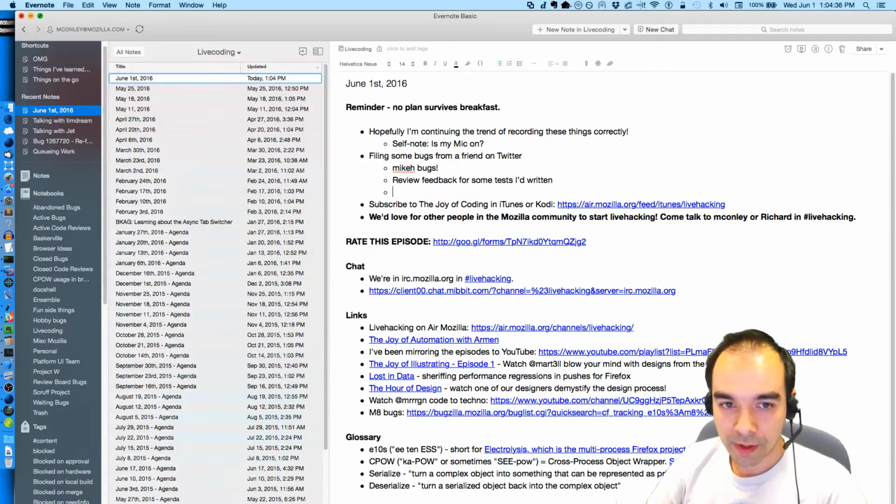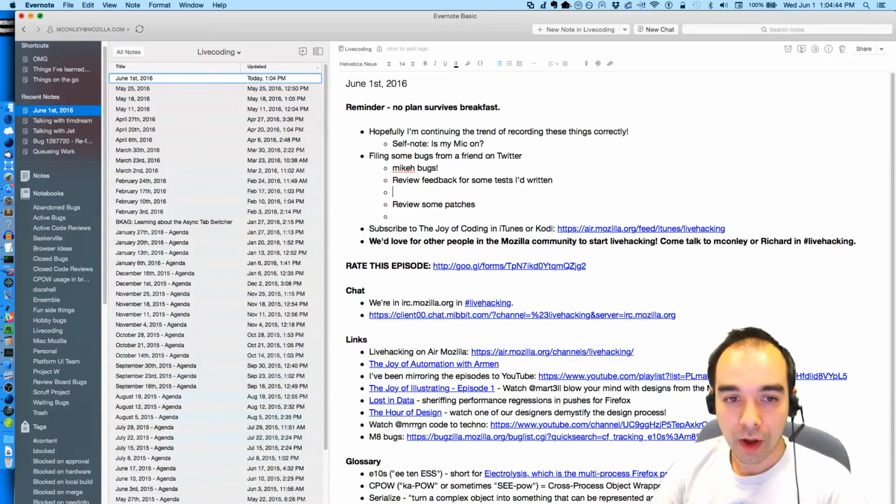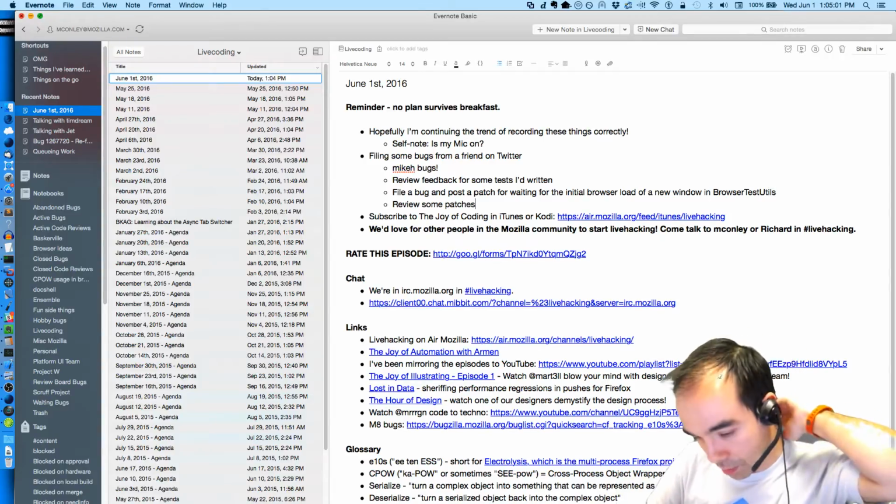And then I need to maybe review some patches. And before that, file a bug and post a patch for waiting for the initial browser load of a new window in browser test utils, and I'll explain what I mean by that in a few minutes when we get there.